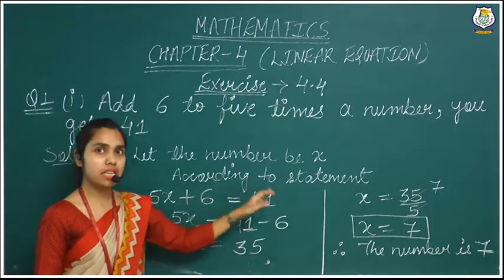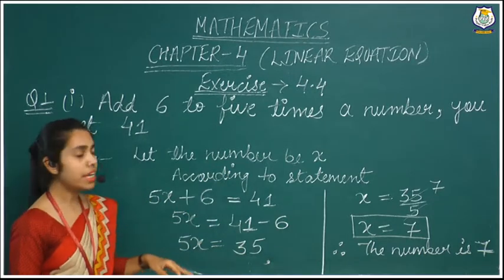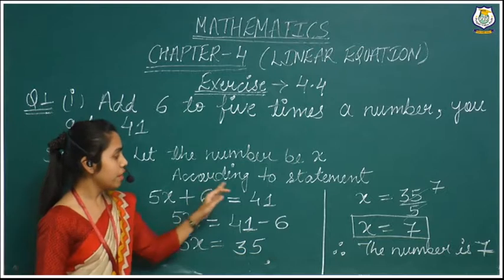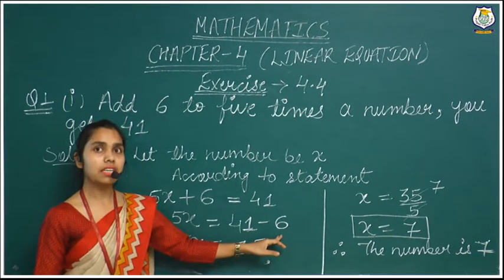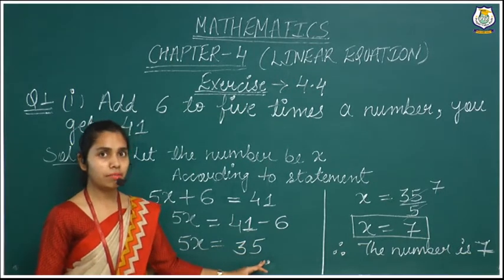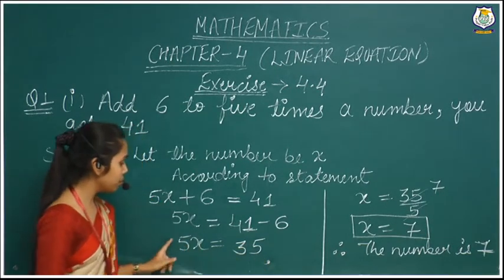So we will take this 6 on the right hand side, then the sign will be changed. 5x equals to 41 is as it is on their place. We have taken 6 on the right hand side, that is minus 6. 5x is equals to 35. Right? Now we will have to find out the value of variable.